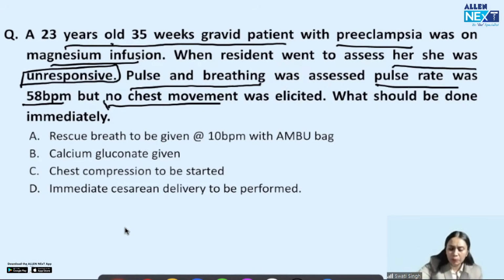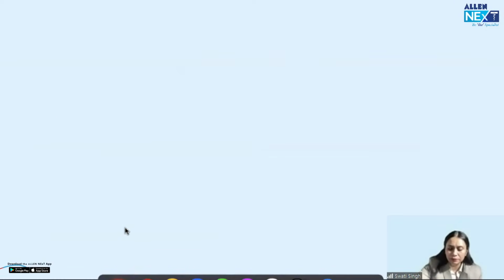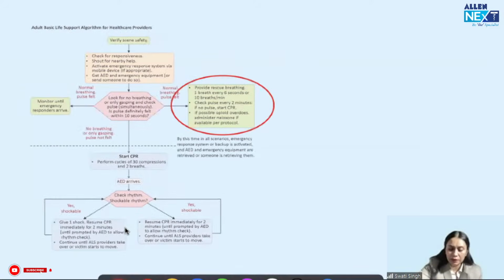So the patient is unresponsive with no breathing. If I see the BLS chart, again, the resident was taking rounds, so it was a safe situation.